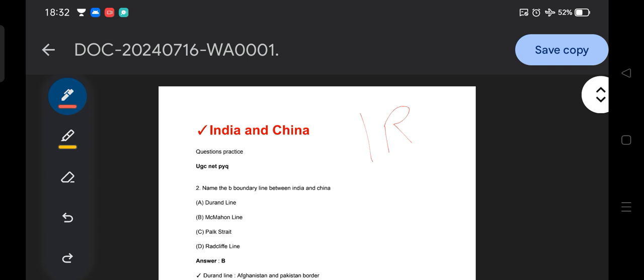First, to start our discussion, we would like to highlight the objectives which I am always telling you. First, to develop an approach to crack the questions with respect to international relations. Second, to understand the previous year questions and what the expected questions would be. Third, to provide in-depth knowledge regarding India and China from the examination point of view. So these are the three broader objectives I am going to cover in this class.